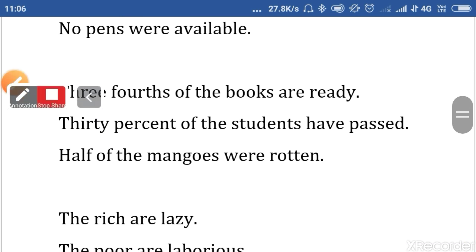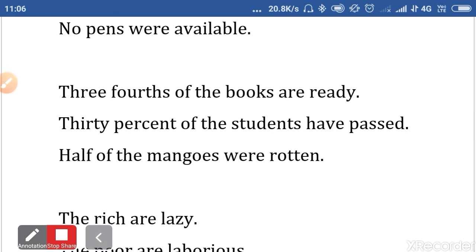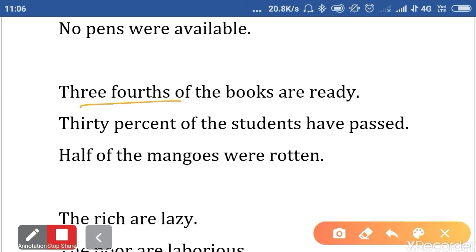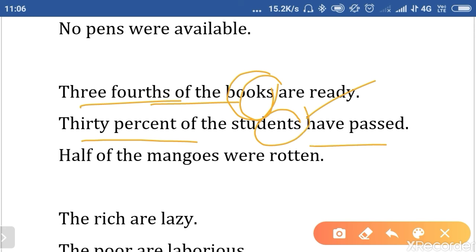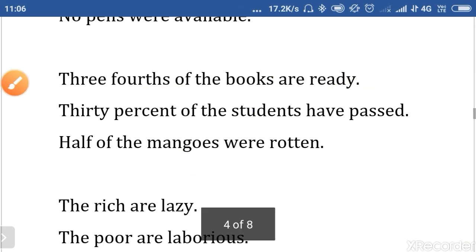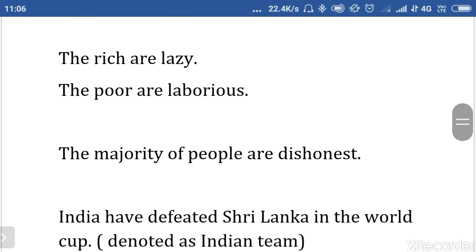Now fractions. Three-fourths of the books: again, you can see plural here. In the previous part, I also told you about fractions, but there you would notice that there is no plural subject. So, three-fourths of the books are ready. 30% of the students have passed. Half of the mangoes were rotten. You need to take care of these small things.